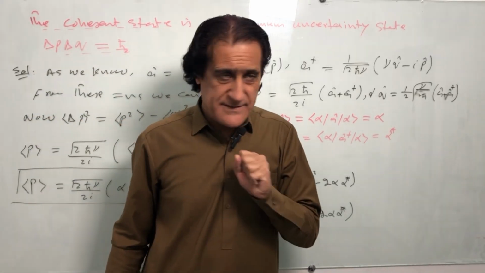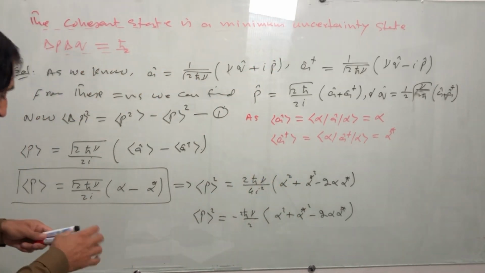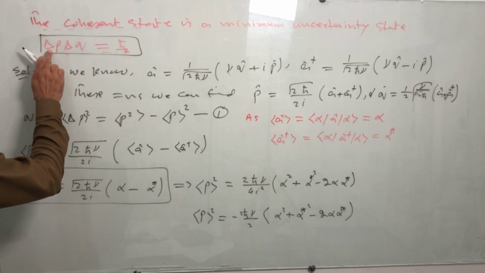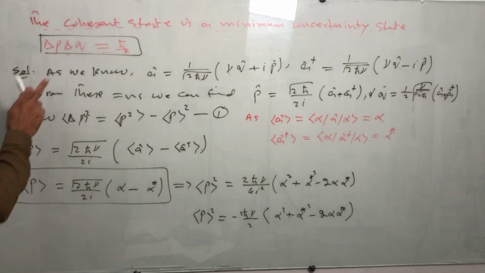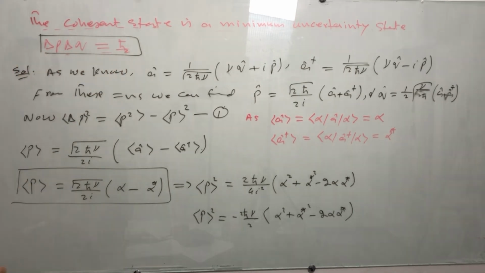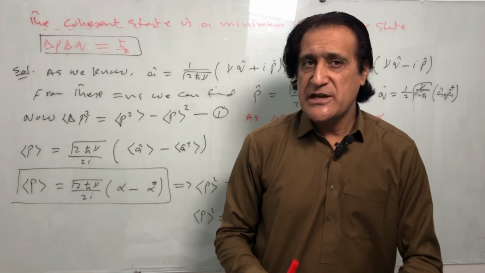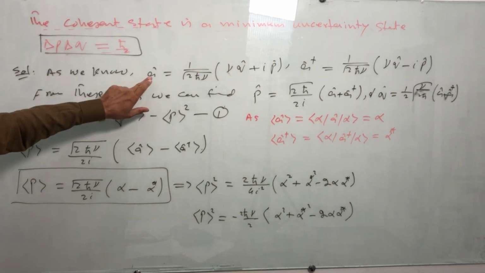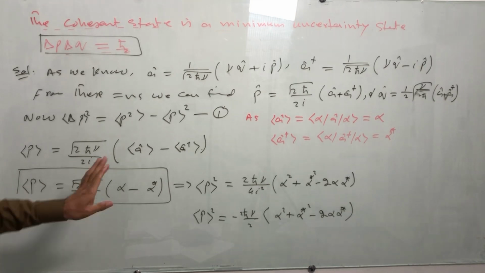The coherent state is a minimum uncertainty state. So it means that we have to show that the product of the uncertainty in position and the uncertainty in momentum must be equal to ħ divided by 2. This is the question, and we are trying to solve it by considering the annihilation operator and the momentum and position operators.